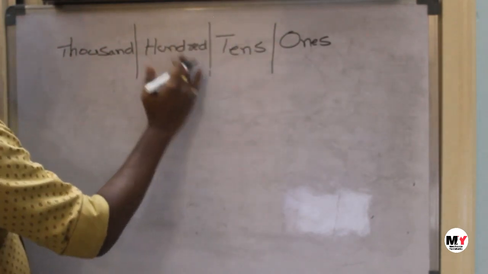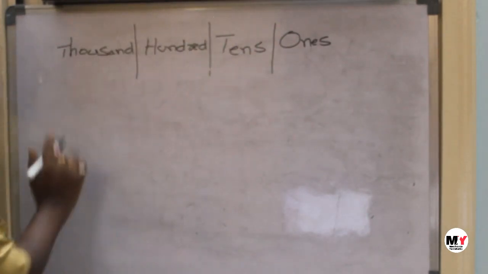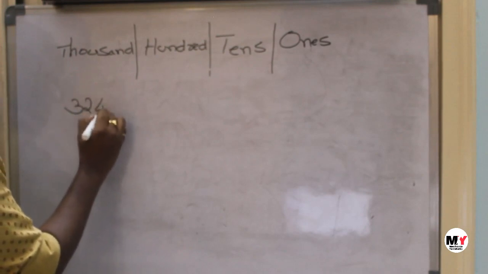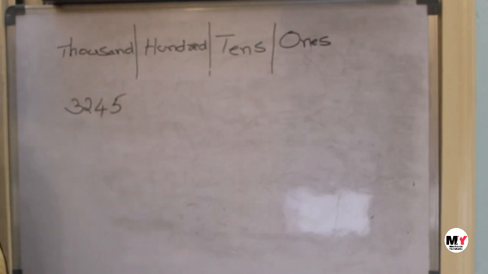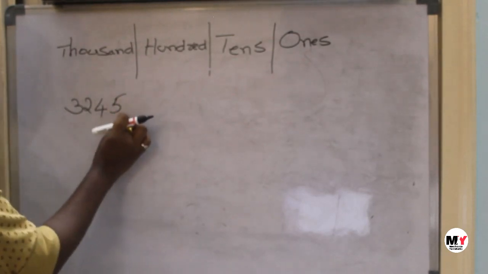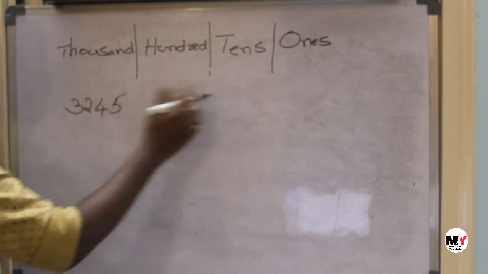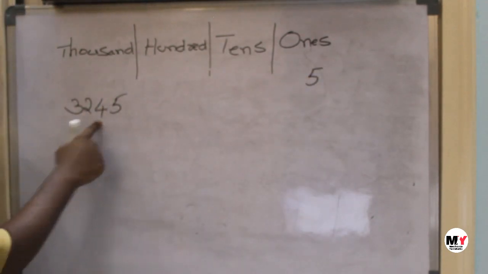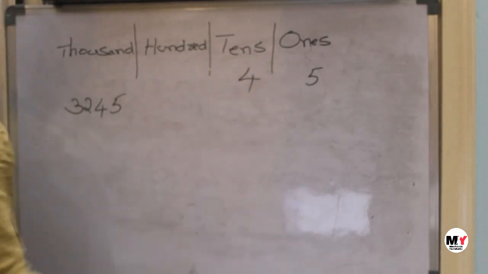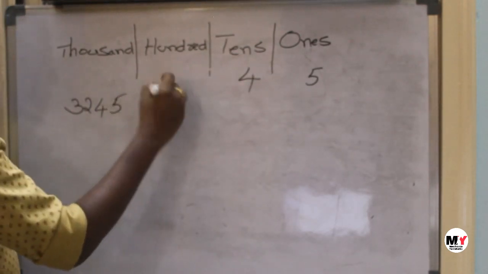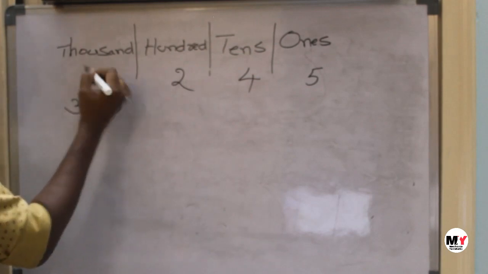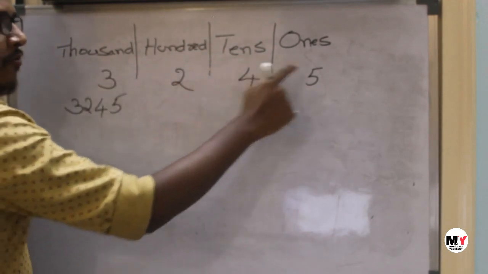Ones, tens, hundreds, thousands. If I take any number like 3245, how do we read this value? From the right hand side, 5 is in the ones place. Let's write 5 here. 4 is in the tens place, 2 is in the hundreds place, and 3 is in the thousands place. So 3, 2, 4, 5.